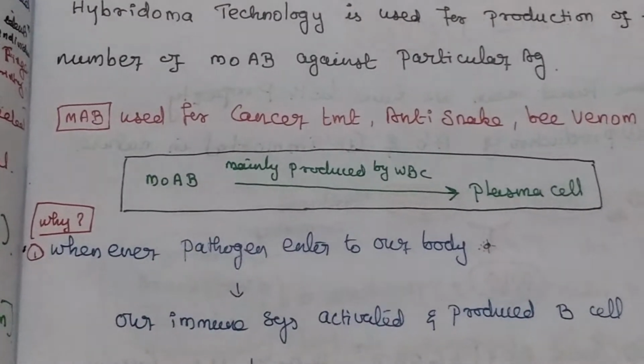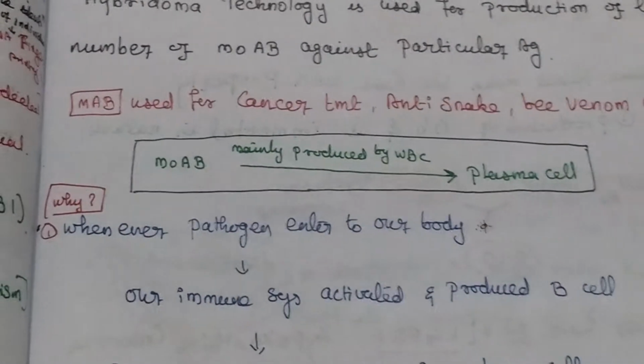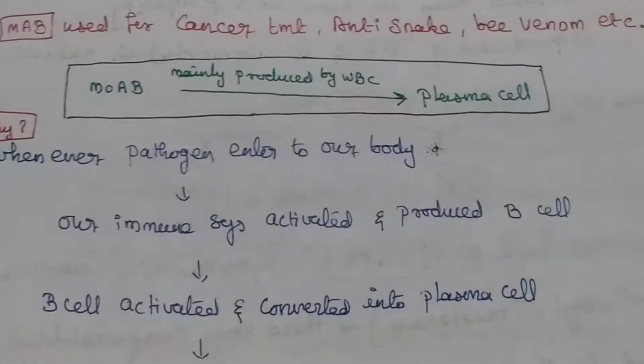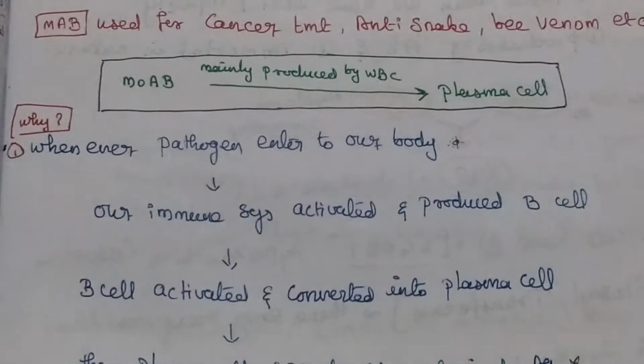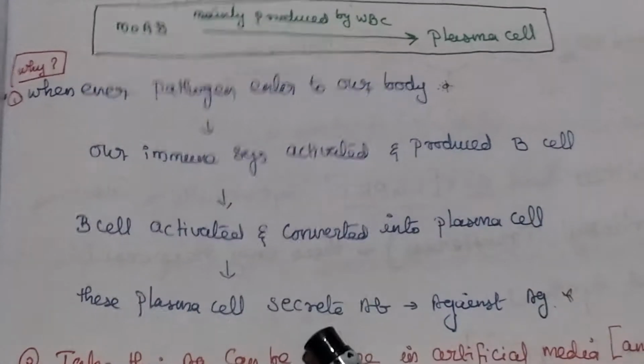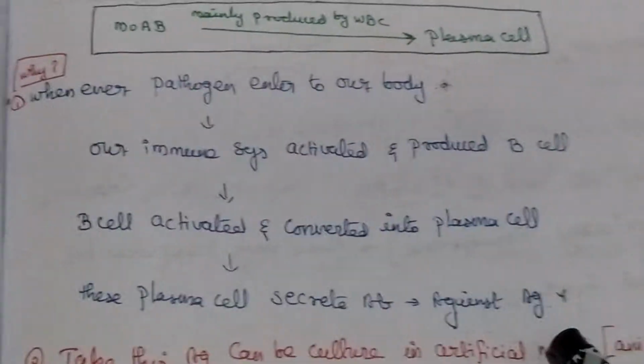Why monoclonal antibody? What is the need of hybridoma technology? Whenever a pathogen enters the human body, our immune system is activated. After that, it will produce B cells. B cells are activated and converted into plasma cells. These plasma cells secrete antibodies against a particular type of antigen.